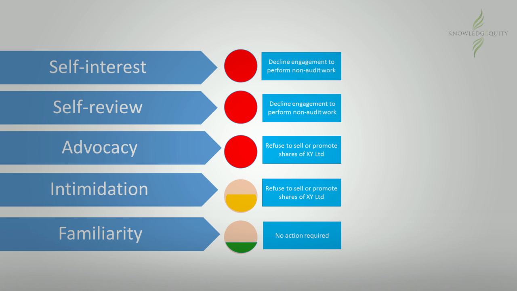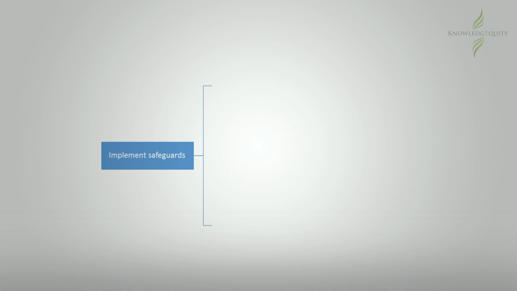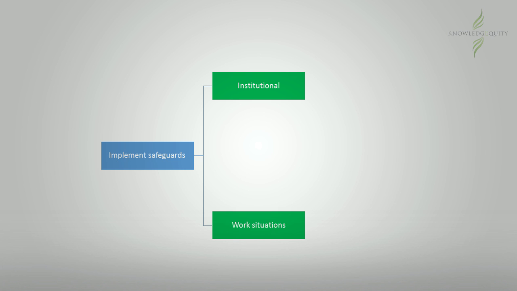Step 3 requires you to implement safeguards to reduce the threat to an acceptable level. The code classifies safeguards into 2 categories. These are institutional safeguards and safeguards specific to the work environment. Institutional safeguards are broad and refer to factors such as education and training that is required before a person can be recognized as a professional accountant.